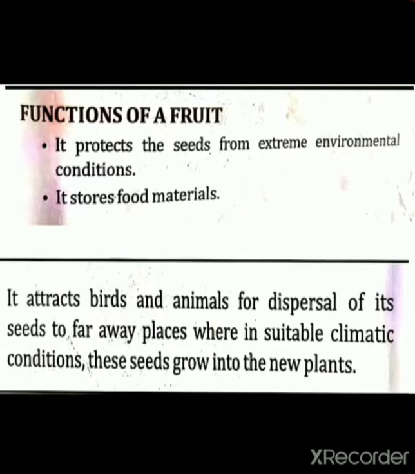So another thing, this is the important one, remember: birds and animals, they are eating the fruit as their food. So the color of the fruit attracts the birds and animals so that they should eat the fruit, and after eating the fruit they should throw the seed to a far away place where that seed can get the suitable climatic condition.